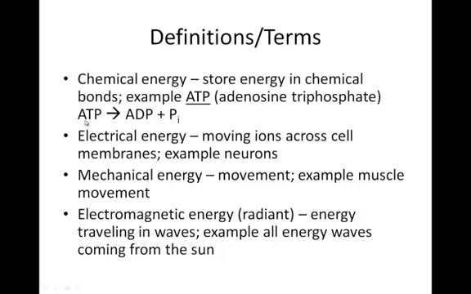And this is what it looks like, adenosine triphosphate right here. If we break it down to release the energy, it breaks down into this molecule right here. This is adenosine diphosphate, and we release a phosphate group, an inorganic phosphate group. So it looks like this when we write it down, the little chemical formula here. Adenosine triphosphate breaks down into adenosine diphosphate and an inorganic phosphate group. So you might see this quite often. This is stored energy, this is releasing energy, and we release energy into the environment here.